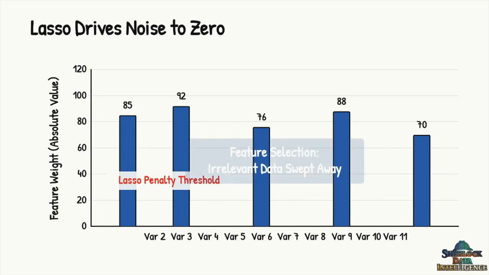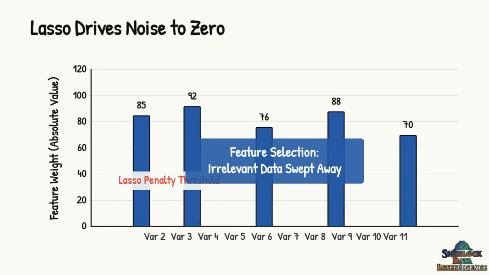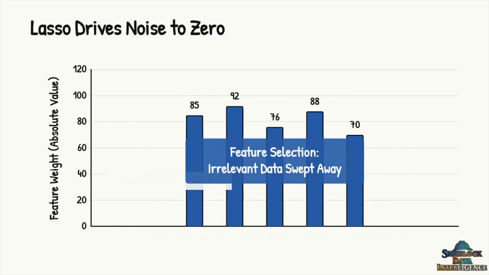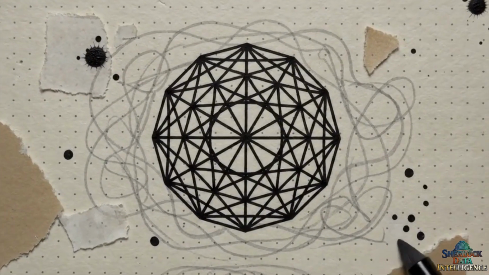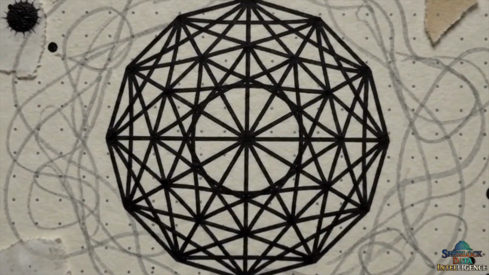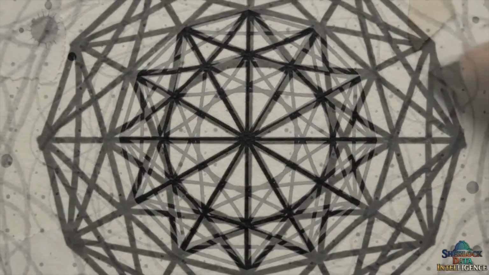We call this feature selection. It is the mathematical equivalent of sweeping the irrelevant dust particles and desk scratches out of our dataset entirely. Lasso mathematically enforces Occam's razor. It proves that sometimes the best way to improve a system is to delete parts of it.